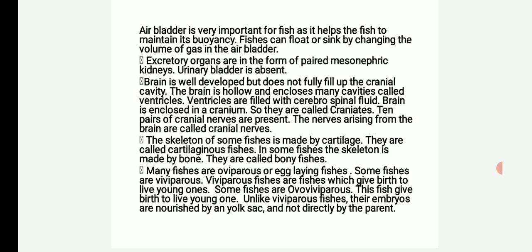Viviparous fishes give birth to live young ones. Some fishes are ovoviviparous. Ovoviviparous fish give birth to young ones. Unlike viviparous fishes, their embryos are nourished by a yolk sac and not directly by the parent.